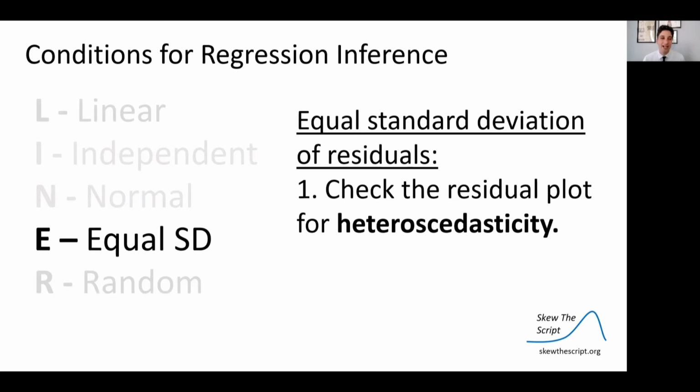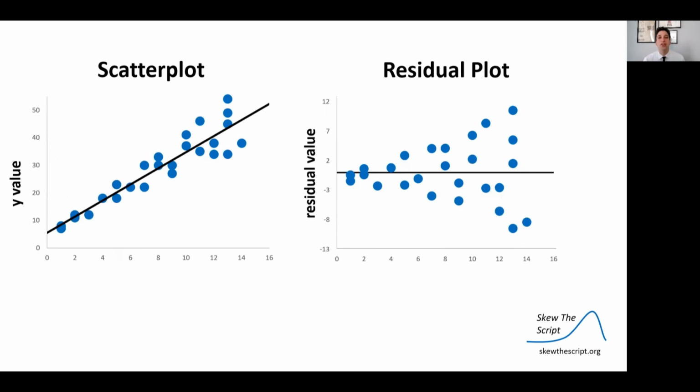Then equal standard deviation. For equal standard deviation of residuals, you want to check the residual plot for my favorite word in statistics, heteroscedasticity. So here is the scatter plot showing a potential trend with what we call heteroscedasticity.